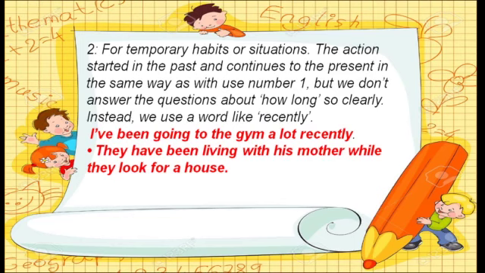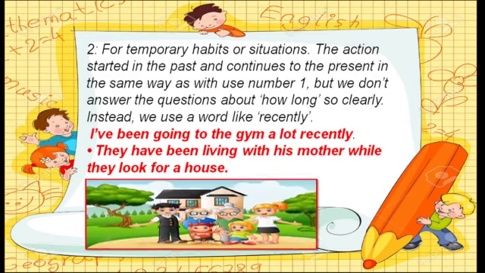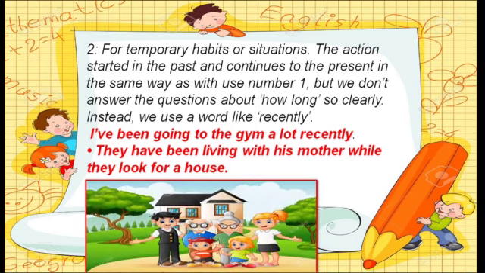For temporary habits or situations, we can also use present perfect continuous tense. In these kind of sentences, we can use recently also. Like, I have been going to the gym a lot recently. One more example is there. They have been living with his mother while they look for a house. It means they are searching for a house, and till that time they are living temporarily with his mother. So, for some kind of temporary habits or situations, we can use present perfect continuous tense also.